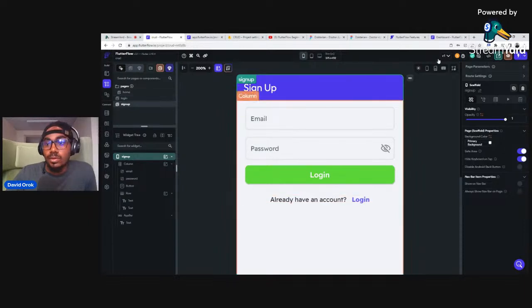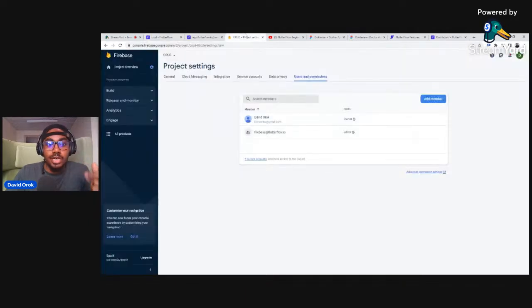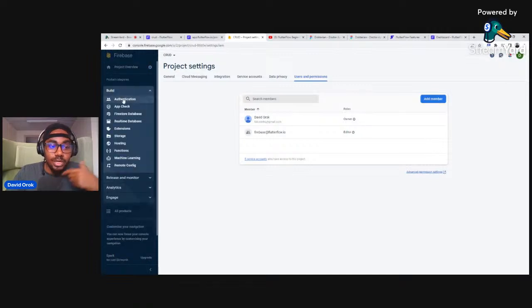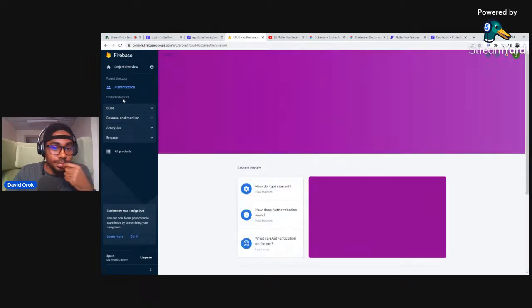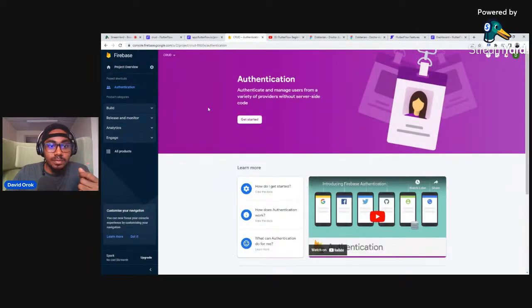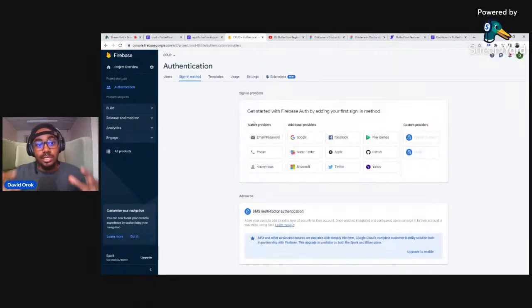All right, let's start the whole thing. We no longer have any error anymore, and we have connected to Firebase. Now, how do we put things inside Firebase? Let's go back to Firebase. First thing we're going to do is come here to build, and turn on authentication. So I click on authentication. This is inside Firebase. Now I'll click on get started, right? These are the steps on how to get these things done. These are your toolkits. If you understand this, you're already on your way to knowing how to build crazy good stuff in FlutterFlow.